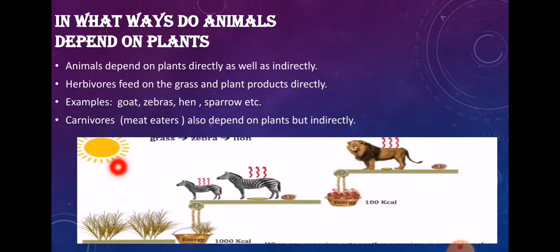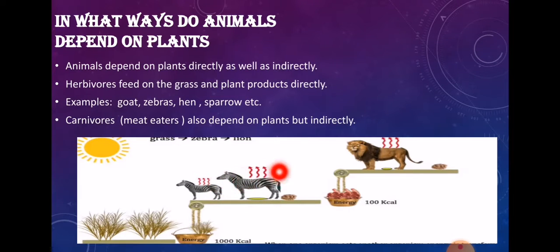See that here is sunlight. Sunlight is a source of energy for the plants. Plants are getting energy from the sunlight. Okay, we have learned this as well, that plants make food in the presence of sunlight. Do you remember it? Yes, plants depend on the sun's energy to make their food. When a plant makes its food, a zebra, which is a herbivore animal, feeds on plants and gets its energy from the plant.